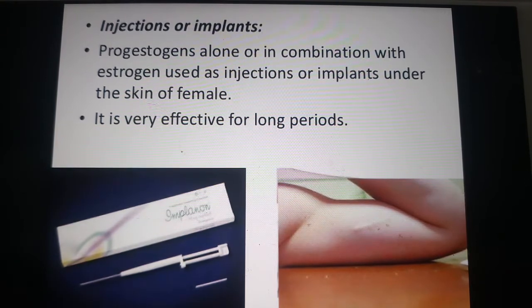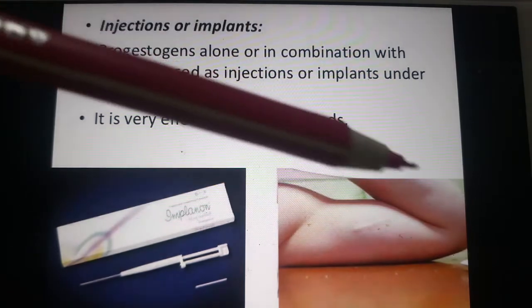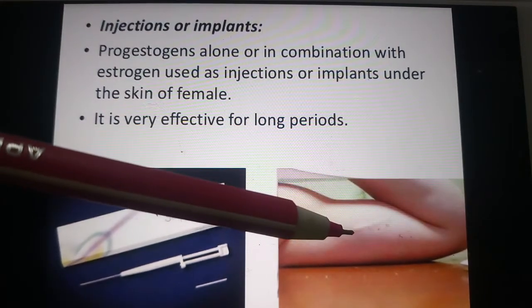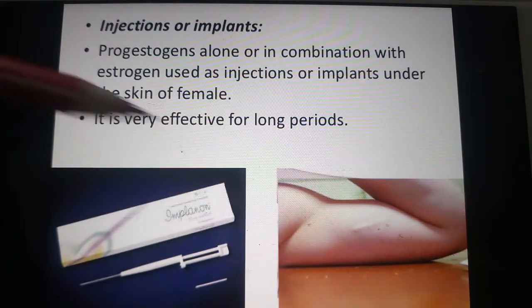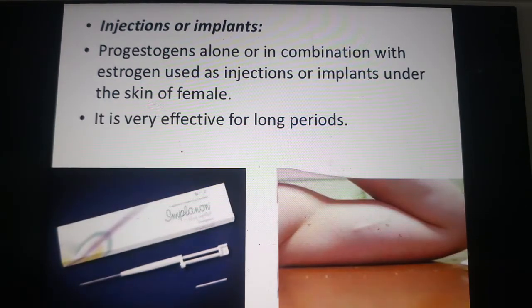See here, observe in the diagram. It is kept under the skin of the female. It is also very effective for long periods. It is a short one. Sometimes they may ask what are implants.